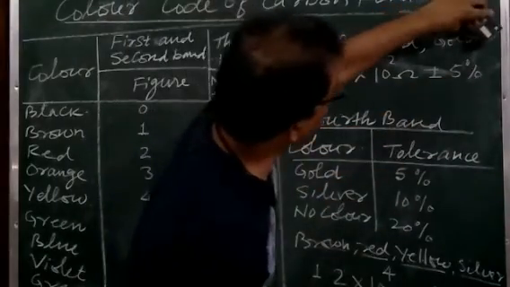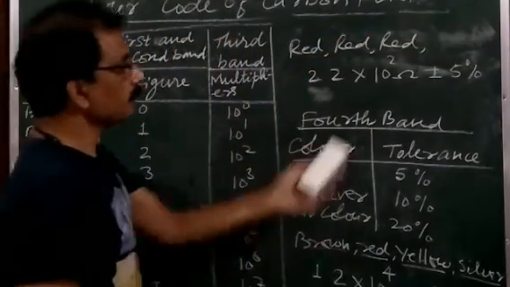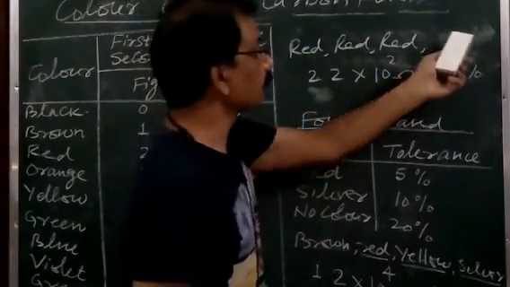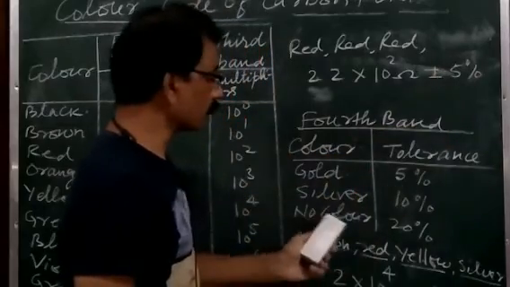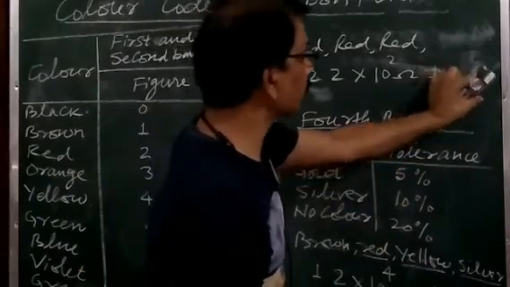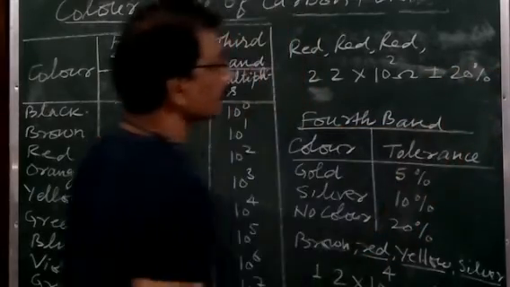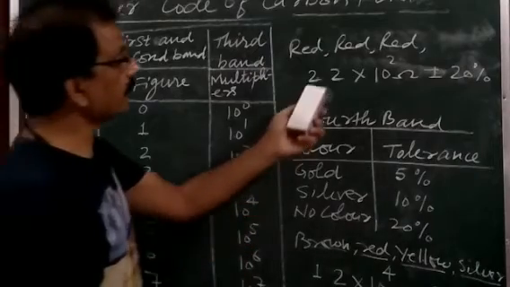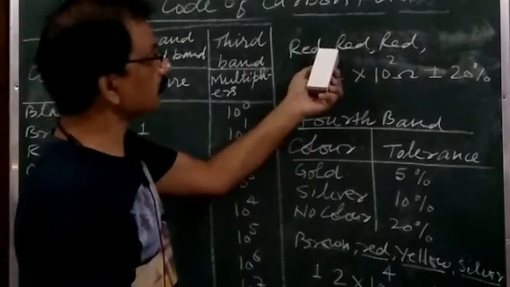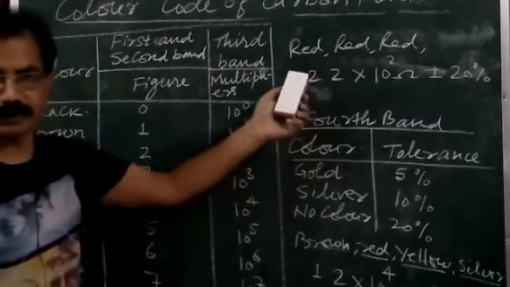Suppose only red is given and the fourth band is absent, no color for the fourth band, then you write 20% in place of this 5%. In this way, we can find the value of carbon resistance if the color bands are given like this. I hope this is clear.